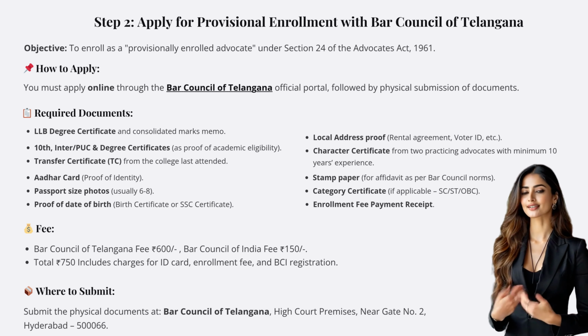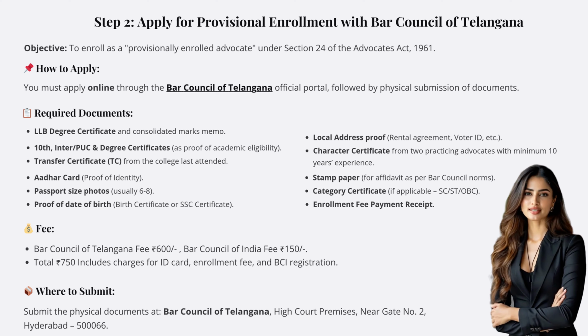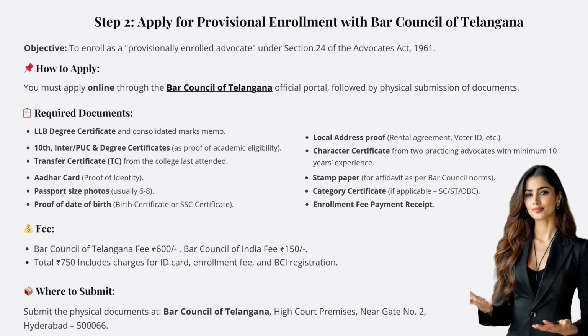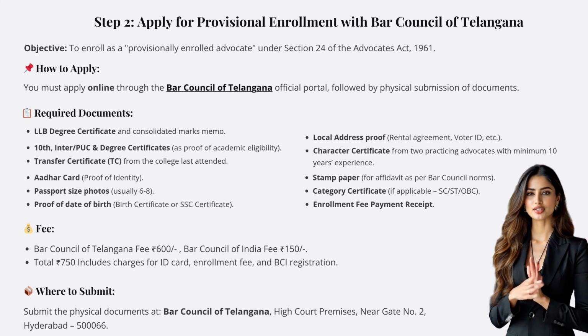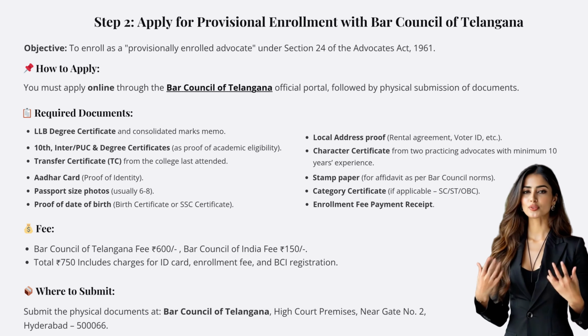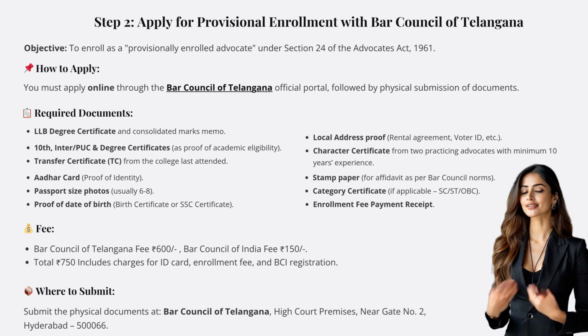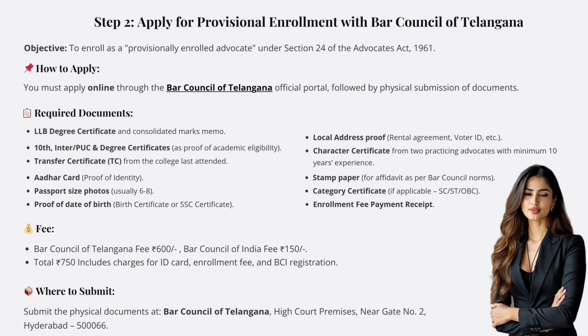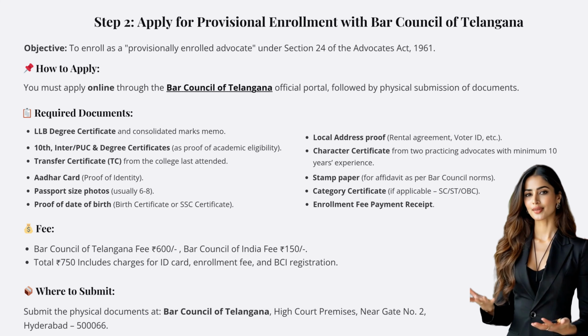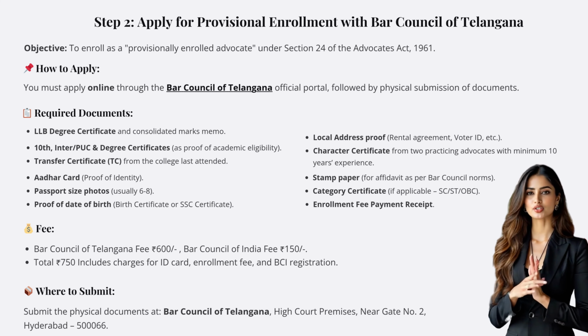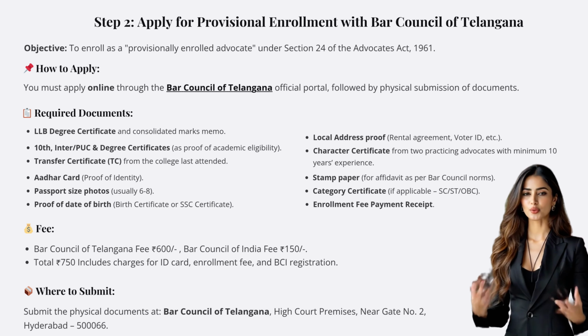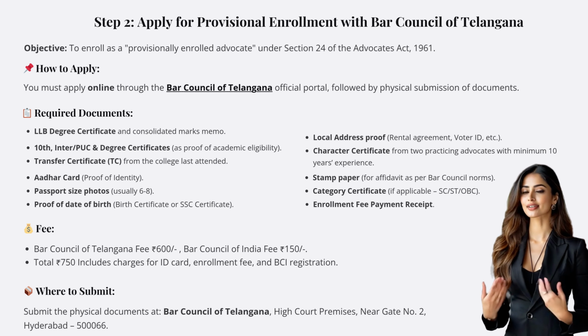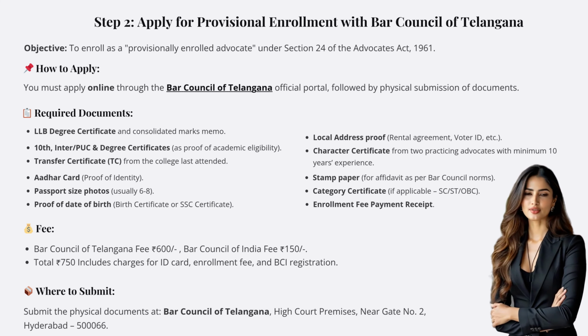You'll need your LLB degree, marks memos, academic certificates, Aadhaar card, passport-sized photos, proof of birth and local address, a character certificate from 2 senior advocates, and a signed affidavit on stamp paper. Don't forget your category certificate if applicable, and the enrollment fee payment receipt. The total fee is $750, covering both state and BCI charges.